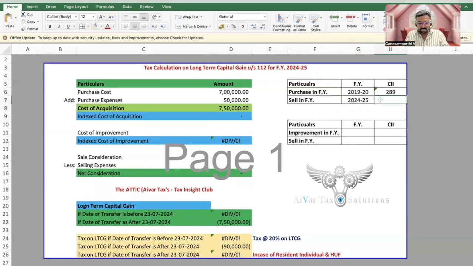The cost inflation index for 2024-25, in which the sale happened, is 363. And the cost of improvement is 1.5 lakhs, which happened in the financial year 2022-23.